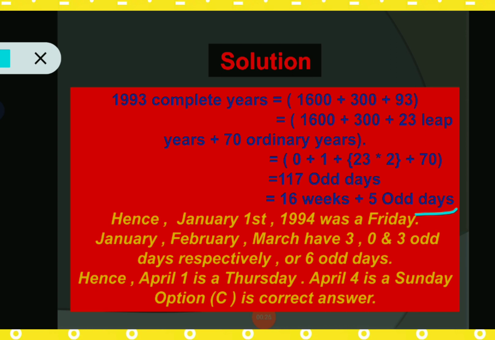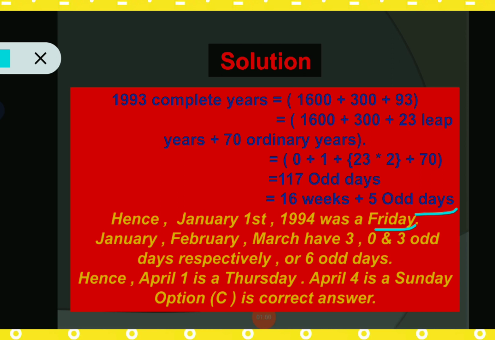So that's why 1st January 1994 was Friday, because 0 indicates Sunday, 1 indicates Monday, 2 indicates Tuesday, 3 indicates Wednesday, 4 indicates Thursday, and 5 odd days indicates Friday, and we have already discussed this in my previous session, so please go and check my previous session. Okay, so we have to calculate the day of April 1st, 1994.